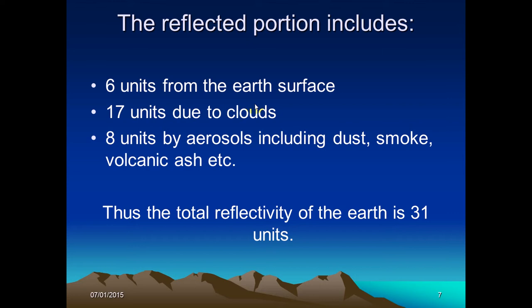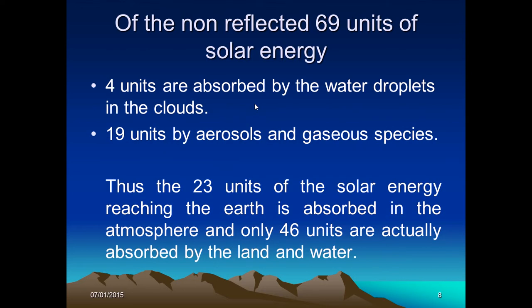The total flux coming to the earth's surface was 100. Out of that, the total reflectivity is 31 units. So if the total coming is 100 and reflected is 31, the remaining 69 units of solar energy is the non-reflected portion, and out of that 4 units are absorbed by the water droplets and 19 units by the aerosol.